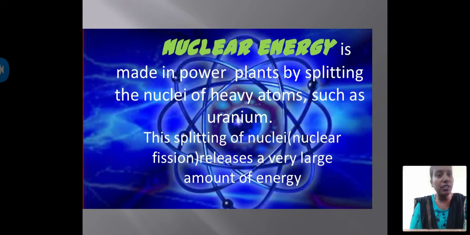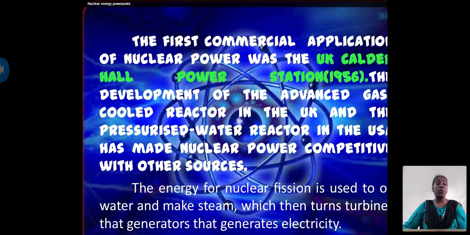Next, nuclear energy is the energy made by splitting the nuclei of heavy atoms such as uranium. This splitting, nuclear fission, releases a very large amount of energy from natural ingredients existing in the earth's crust. The energy is produced by nuclear fission, which creates a huge amount of energy.